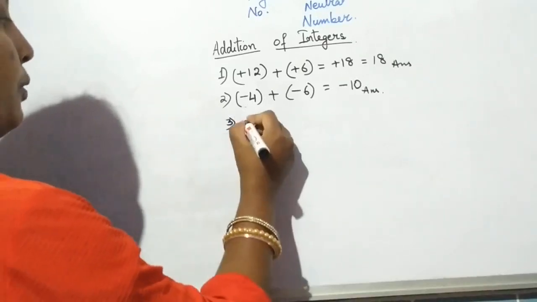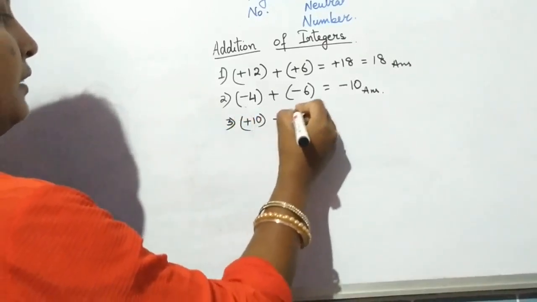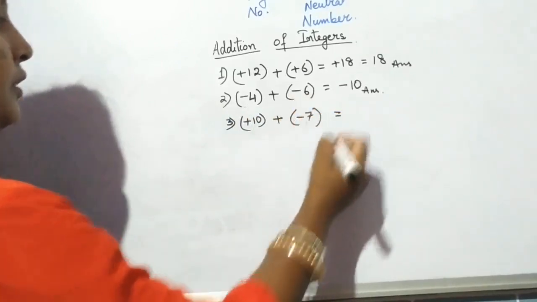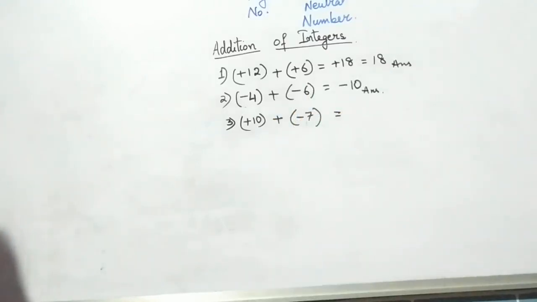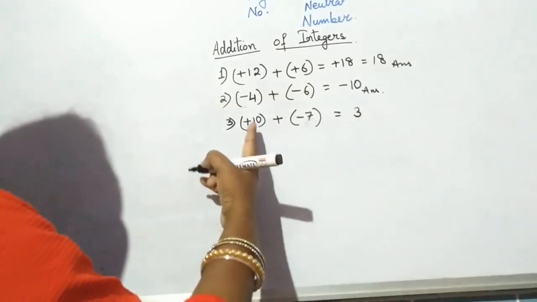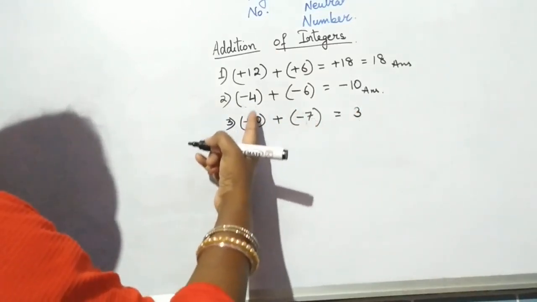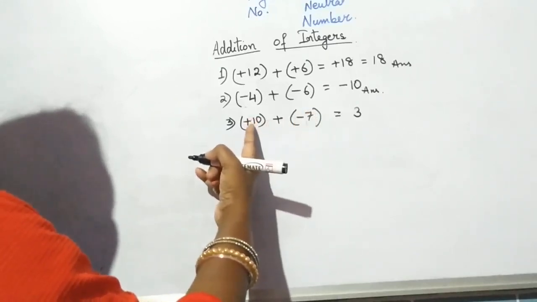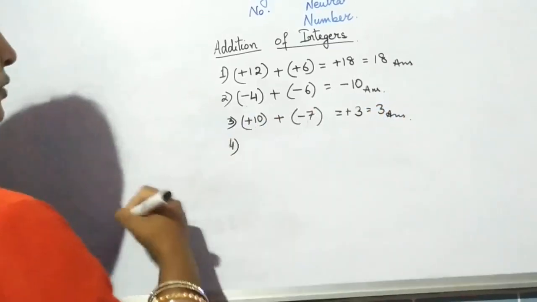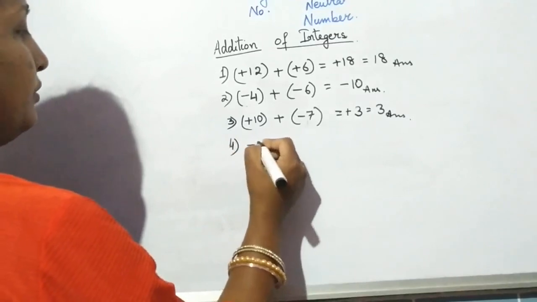Next, let us add a positive integer and a negative integer. Now in this case, one is positive and another is negative. So we don't go for the operation addition when the signs are opposite. That is, one is positive and one is negative. The operation that takes place is subtraction. So we subtract 10 and 7. We get the answer as 3. And then we check the sign of the bigger number. The number 10 is bigger than 7. So the sign of 10 is plus. So we'll have a plus sign or you can have simply 3. That's your answer.